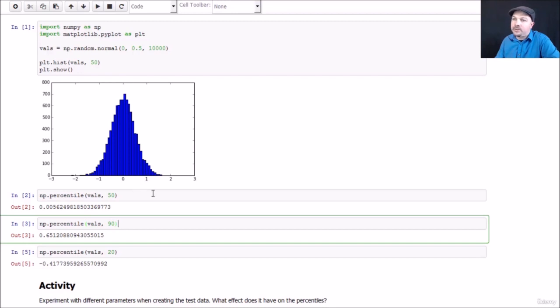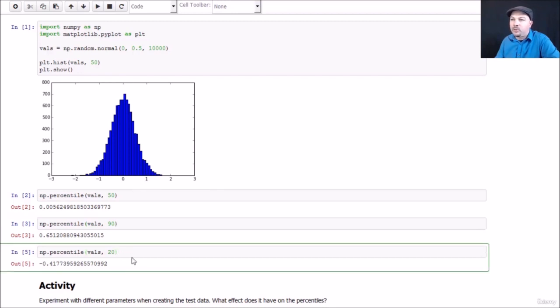And the 20th percentile value, that would give me the point at which 20% of the values are less than that number that I come up with. So the 20th percentile point works out to be negative 0.4 roughly. And again, I believe that. So it's saying that 20% of the data lies to the left of negative 0.4, and conversely 80% is greater.